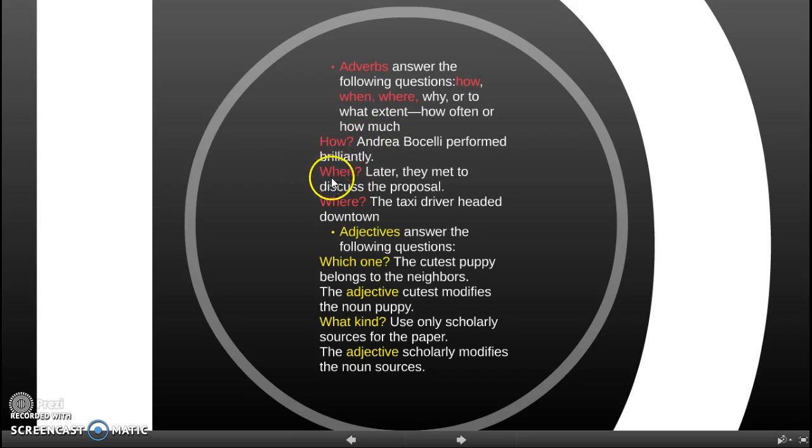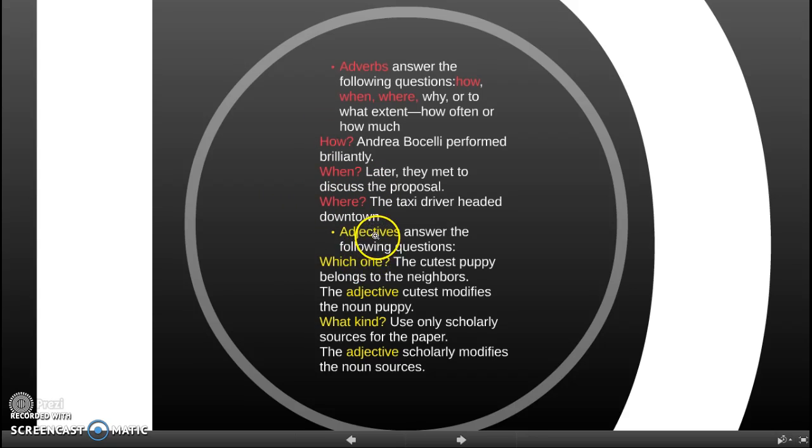The second one is when. "Later they meet to discuss the proposal." Later tells at what time they are going to meet. Okay, where. "The taxi driver headed downtown." Downtown is where the adverb answers the question.